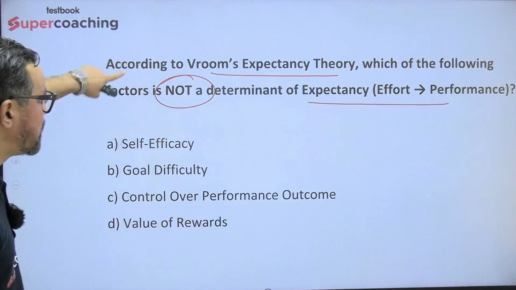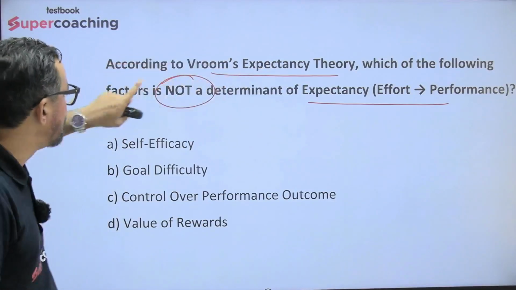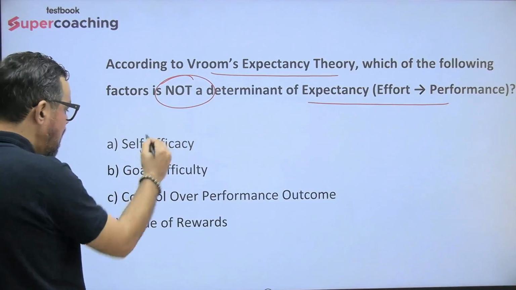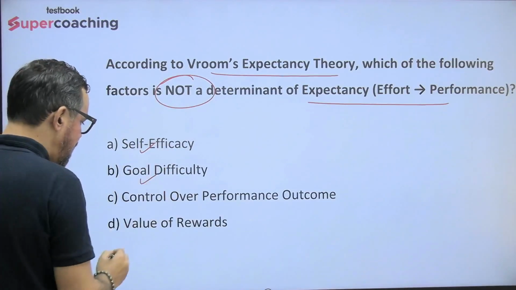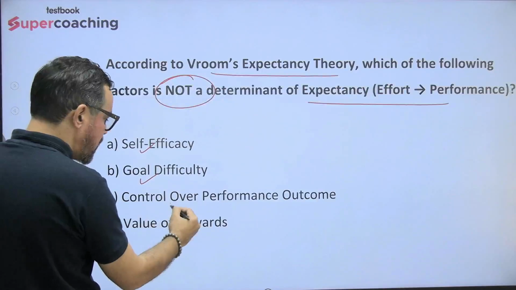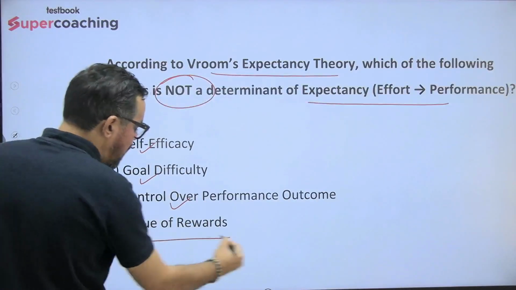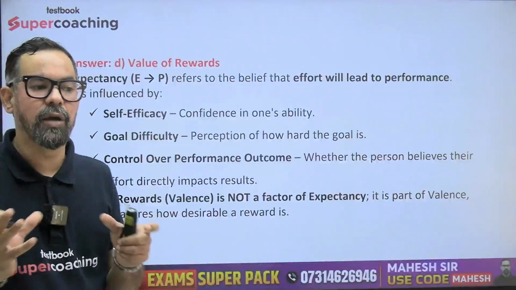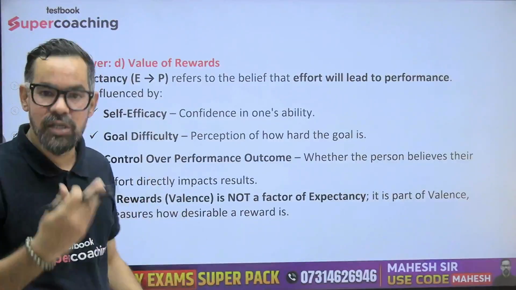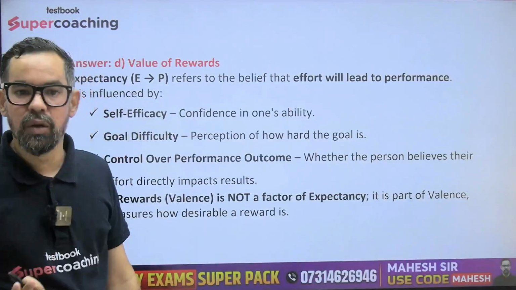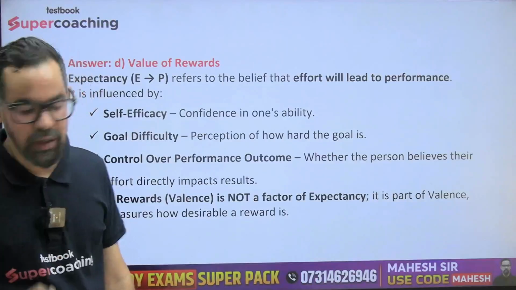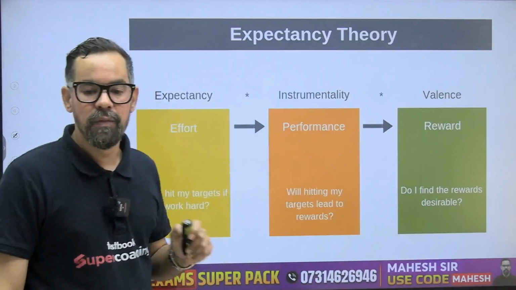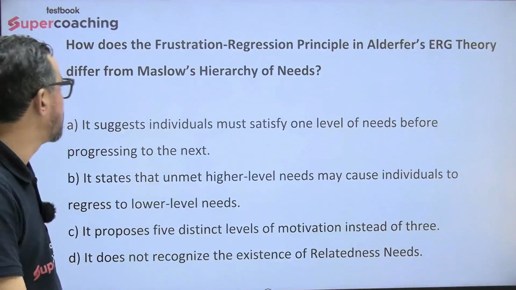So now when it comes to expectancy theory, not a determinant of expectancy: self-efficacy is part of this. Then goal difficulty, आपका control over performance, yes. Value for reward, this comes under the valence, the final instrument. Valence is basically a comparison कि मैंने कितना एडिशनल एफर्ट डाला और कितना कंपनी ने रिवॉर्ड दिया. That will decide the motivation level in all, right. Next one, हाँ, these are the 3 areas which generally come under this. ठीक है, very important theory again.